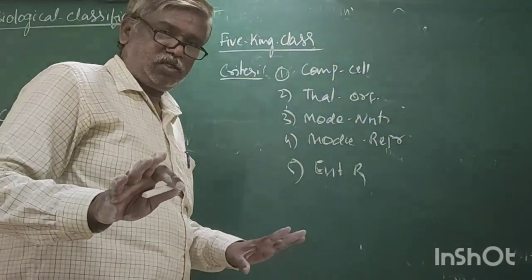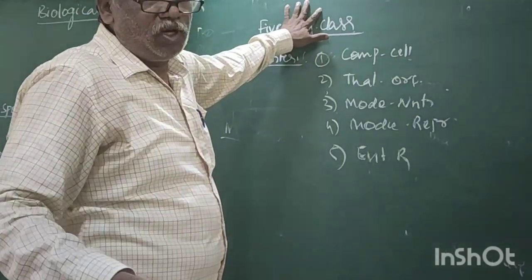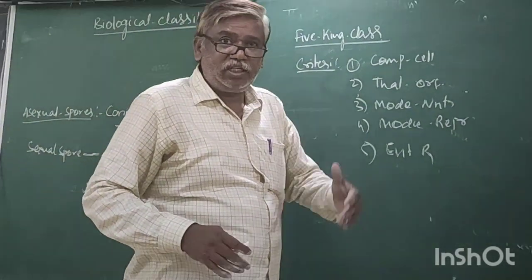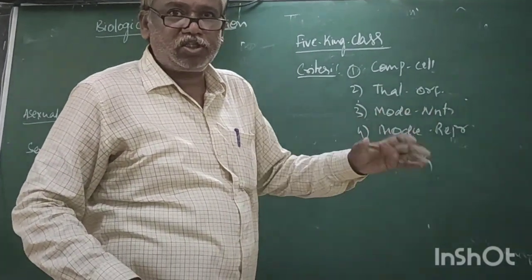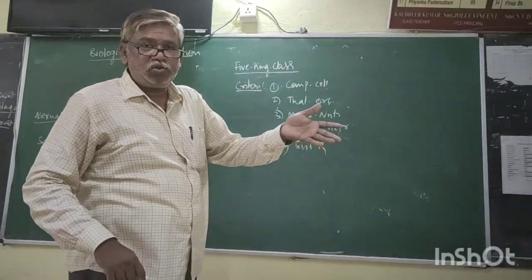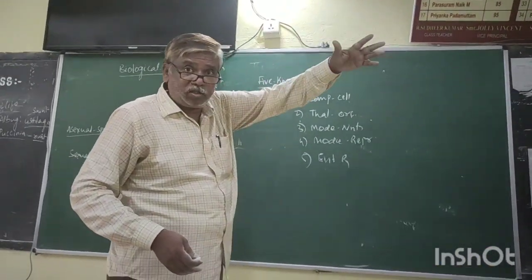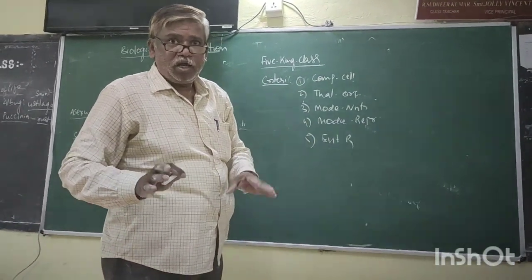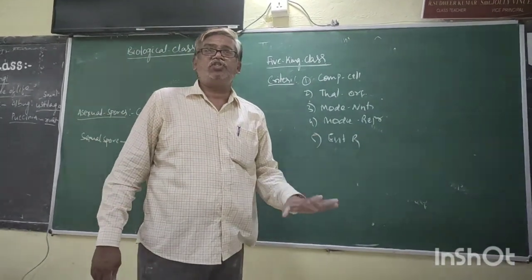But this is not permanent. In future, this may be changed. That means the classification is ever changing. Previously 2 kingdoms changed into 3 kingdoms, 3 kingdoms changed into 4 kingdoms. But now 5 kingdoms is already changing. A new classification is also there. That means, what I am saying, the classification is ever changing. Why is classification ever changing?